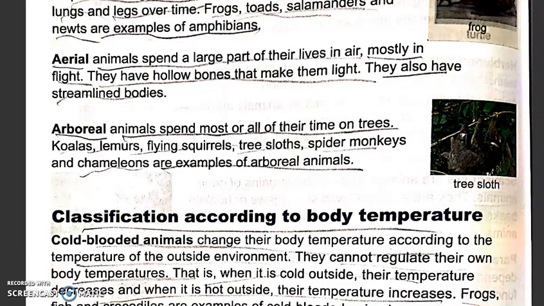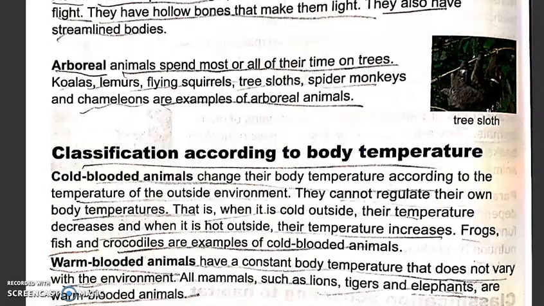Arboreal animals spend most of or all of their time on trees. Koalas, lemurs, flying squirrels, tree sloths, spider monkeys, chameleons are examples of arboreal animals. So, King Julian is basically an arboreal animal.